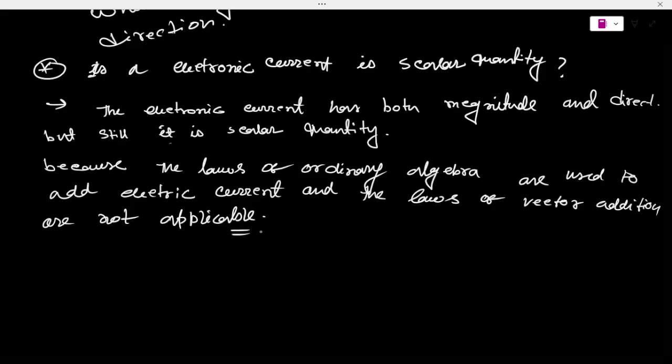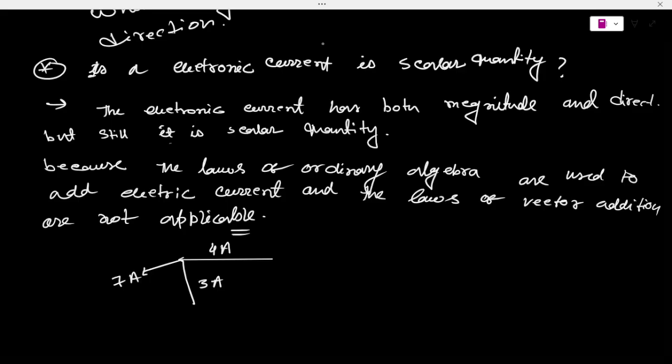Okay, so that's the main reason. I hope you understand why this type of thing does not happen. If I want to give an example, let's say this direction is 1 ampere, this is 3 ampere, and it is also 4 ampere, and this one is coming out as 7 ampere.